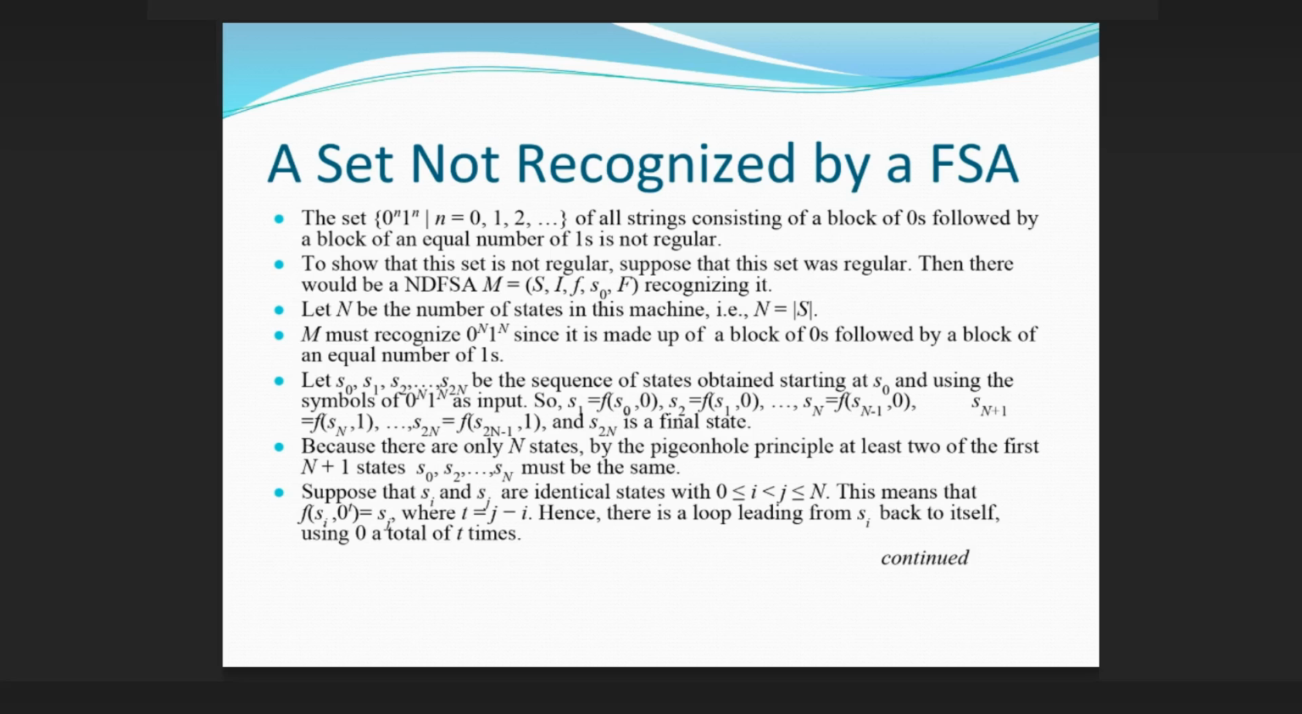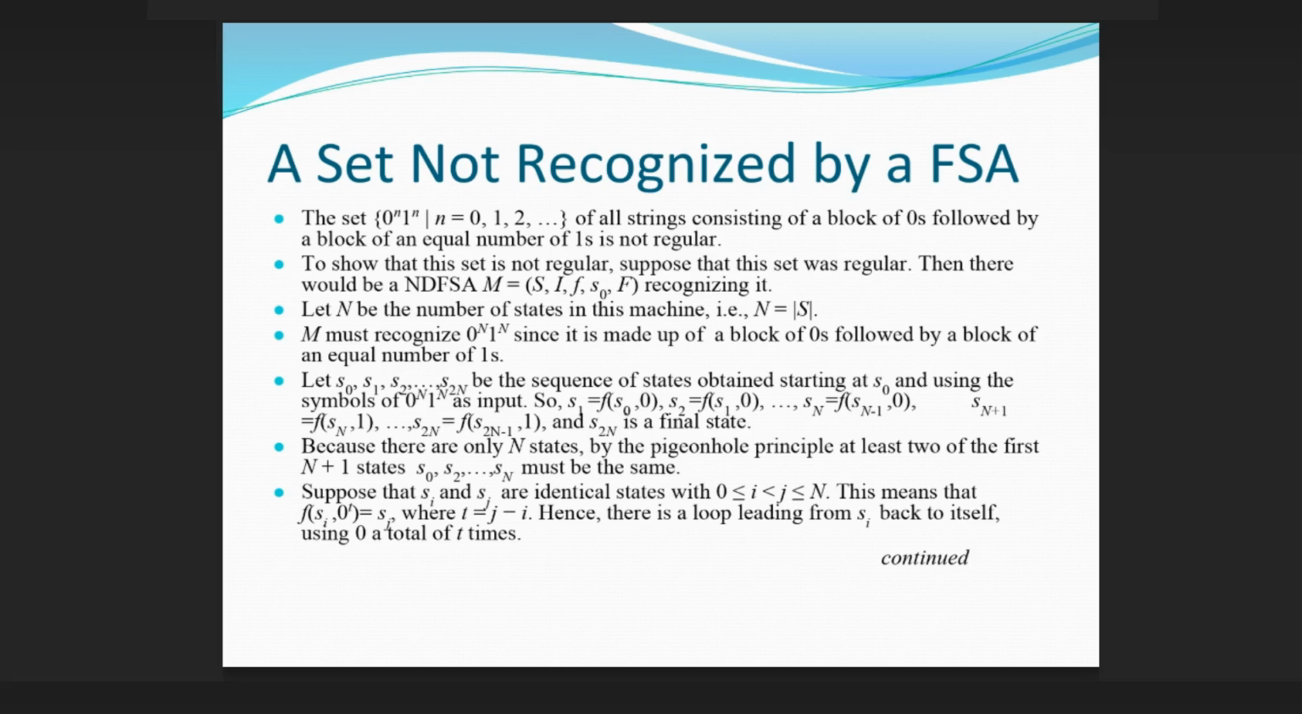Then there would be an NDFSA M = (S, I, f, S0, F) recognizing it. Let n be the number of states in this machine, that is, n = |S|. M must recognize 0^n 1^n since it is made up of a block of zeros followed by a block of an equal number of ones.